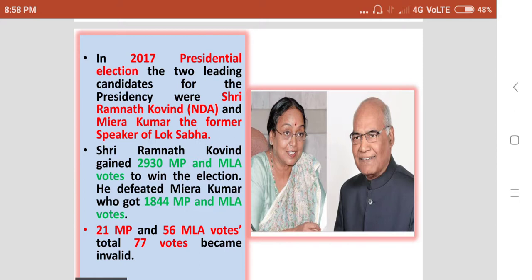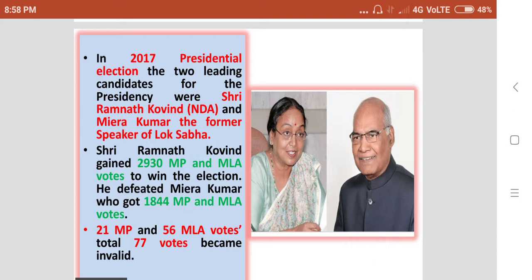These are the two images of the candidates who contested the 2017 presidential election. These are the two leading candidates for the presidency: Ramnath Kovind and Meera Kumar, the former Speaker of Lok Sabha. Shri Ramnath Kovind gained 2,930 MP and MLA votes to win the election.